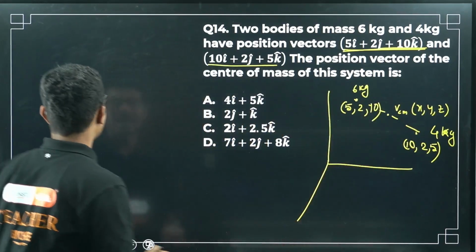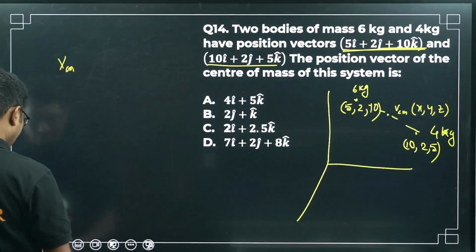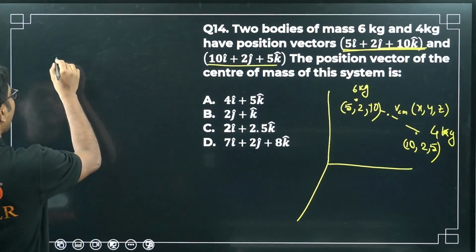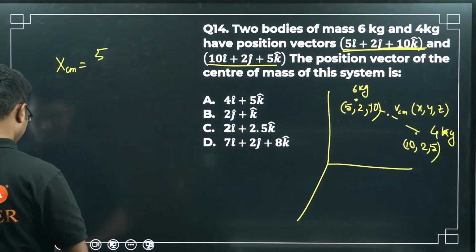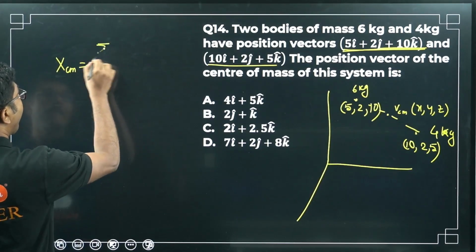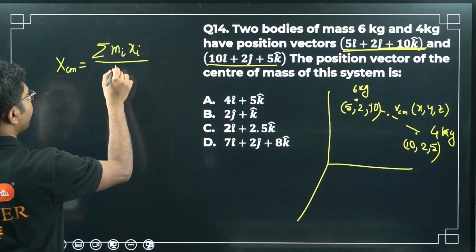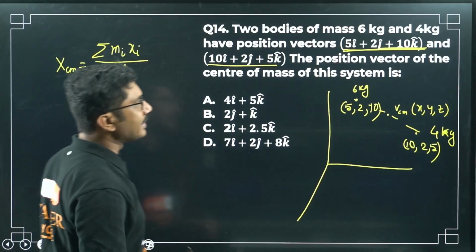So first we will calculate the x component, xCM. If you remember, xCM is given by the sum of mi xi divided by capital M. So what does mi xi mean?